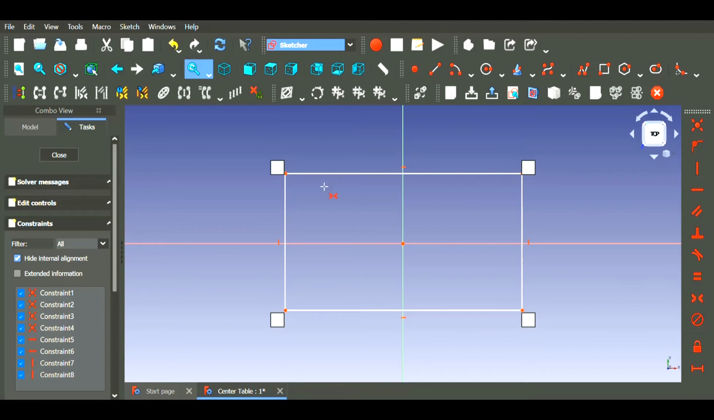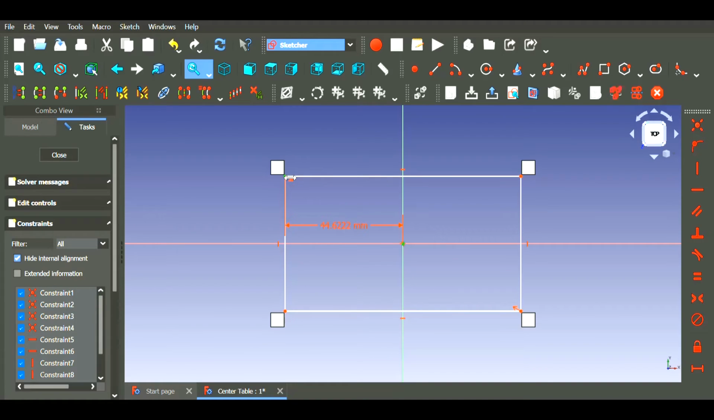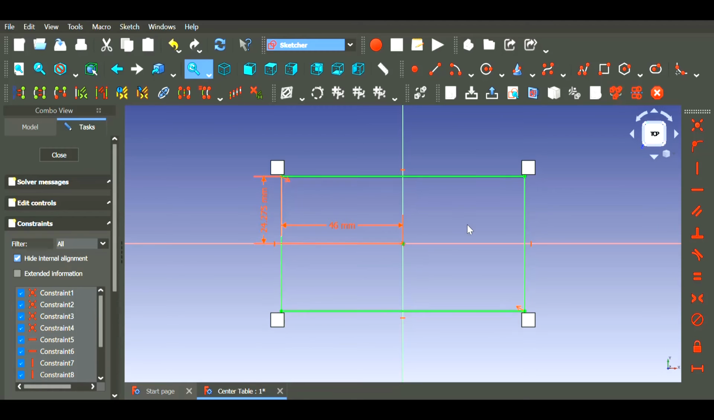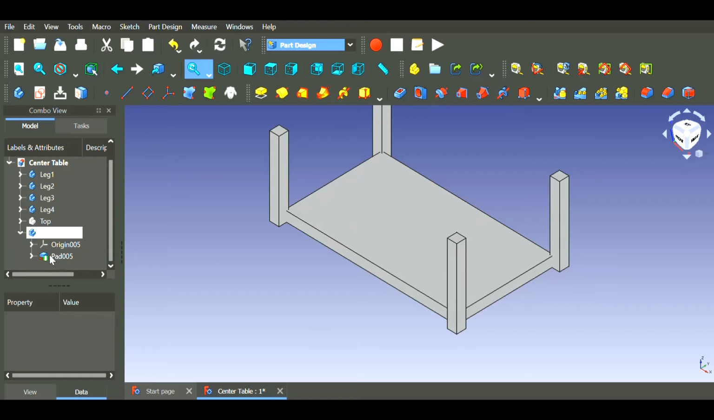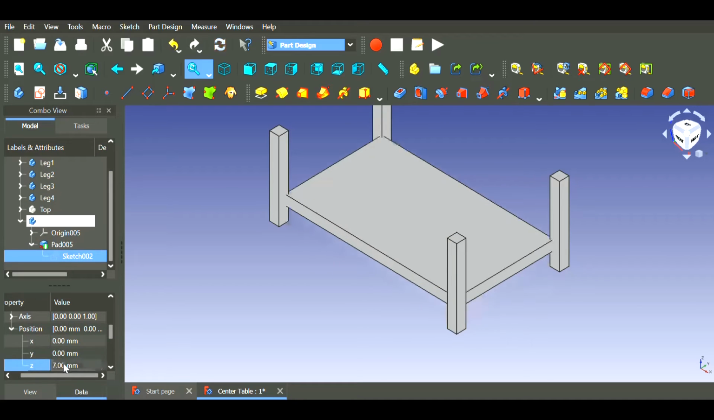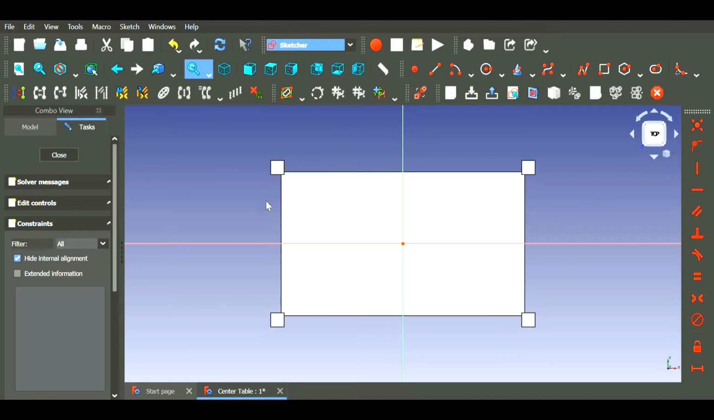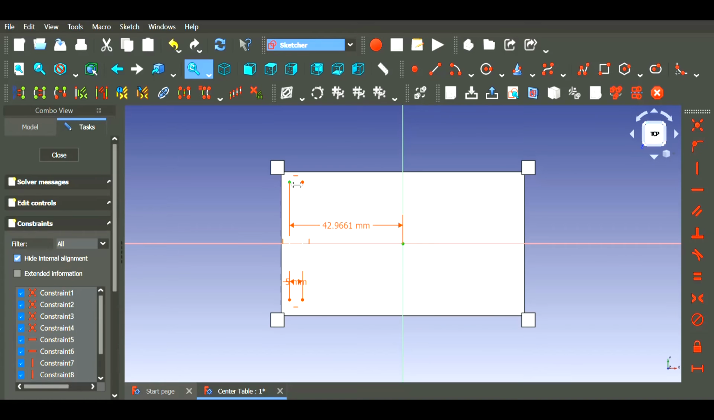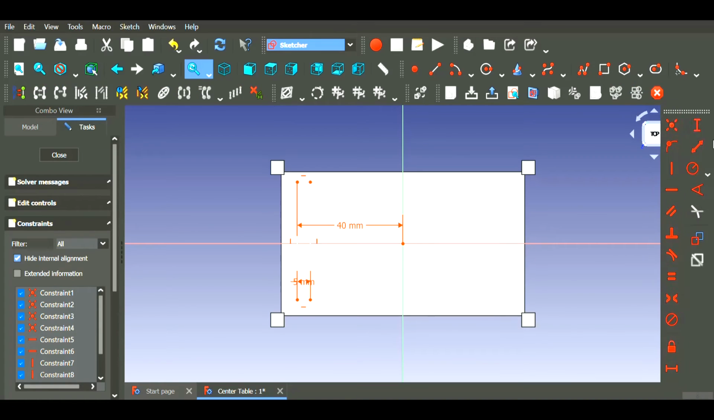Similarly, draw a rectangle for bottom and set horizontal distance as 46 mm and vertical distance as 26 mm. Move it 7 mm along positive z-axis and pad it for 5 mm. Now select the top layer of the rectangle and draw a strip of 5 mm width and slice it.